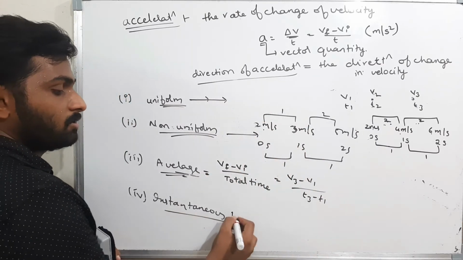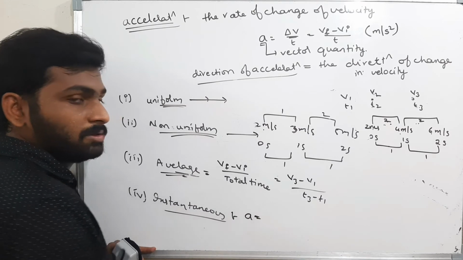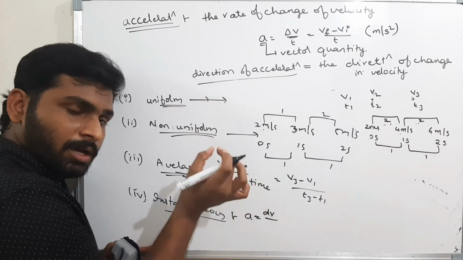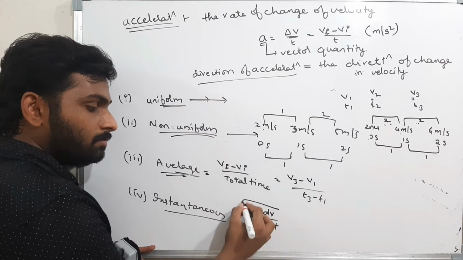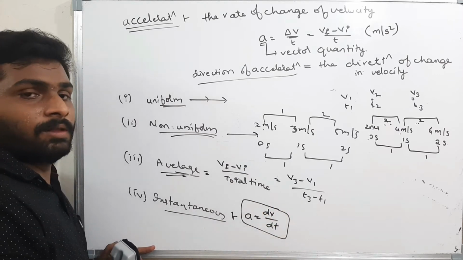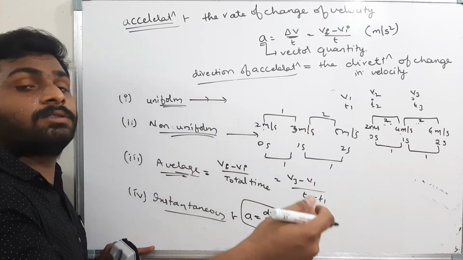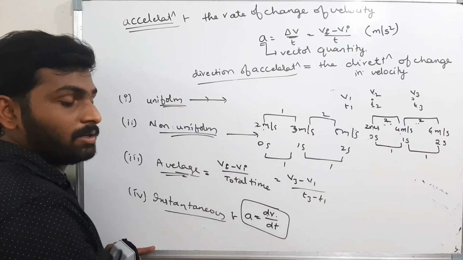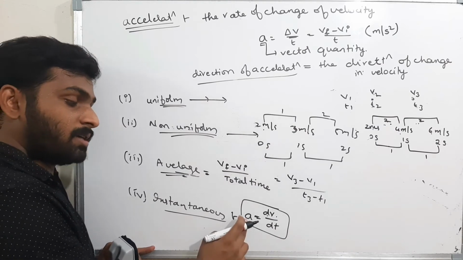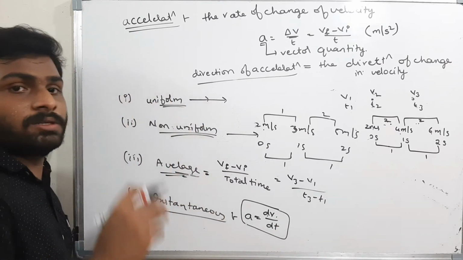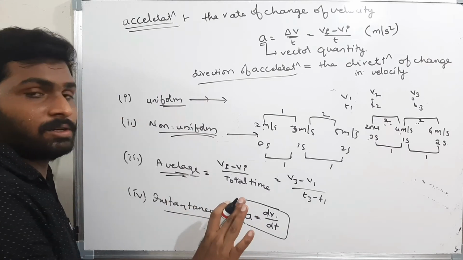Now instantaneous velocity. Instantaneous velocity means the small change in the velocity, that is dv, by the small time interval, that is dt. I want to find the acceleration at a particular instant. That means at that instant, the change in the velocity is dv by dt. That is nothing but acceleration, if instantaneous acceleration is dv by dt. And in the question, if they tell you to find the acceleration, that means it is simply instantaneous acceleration.